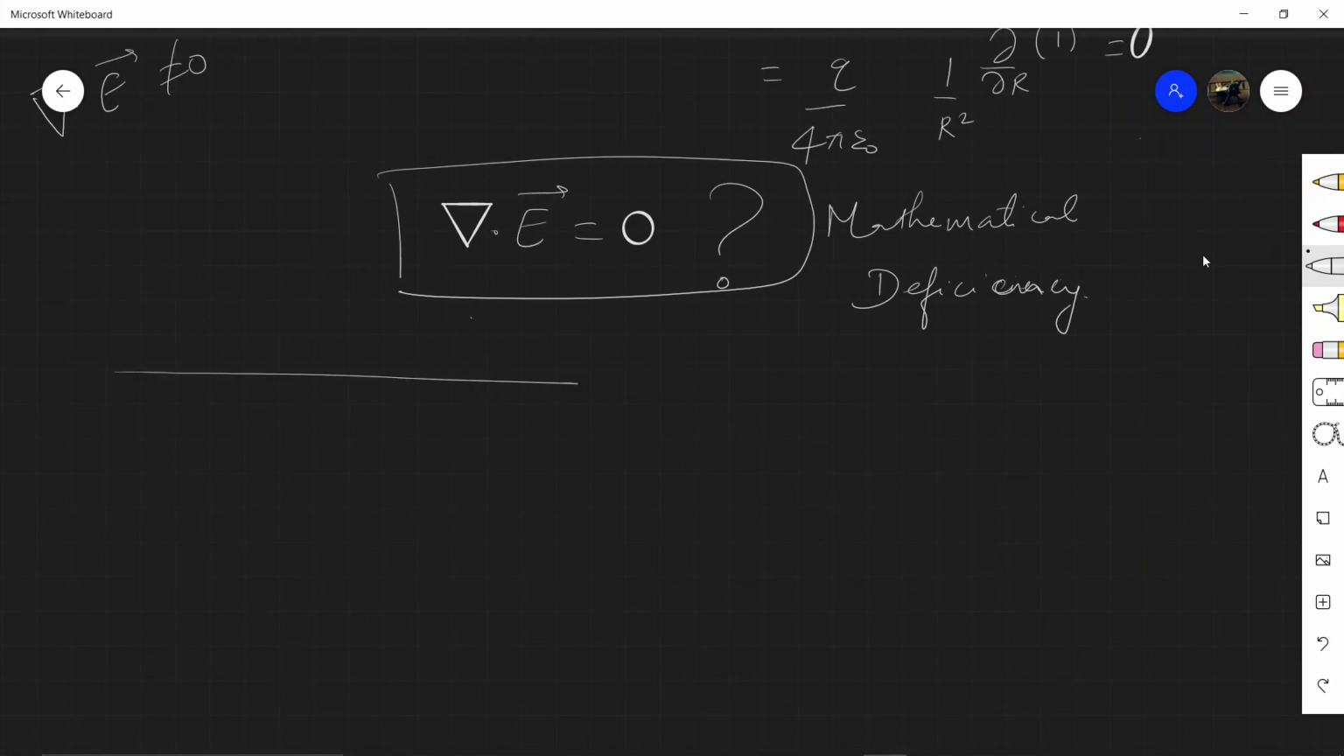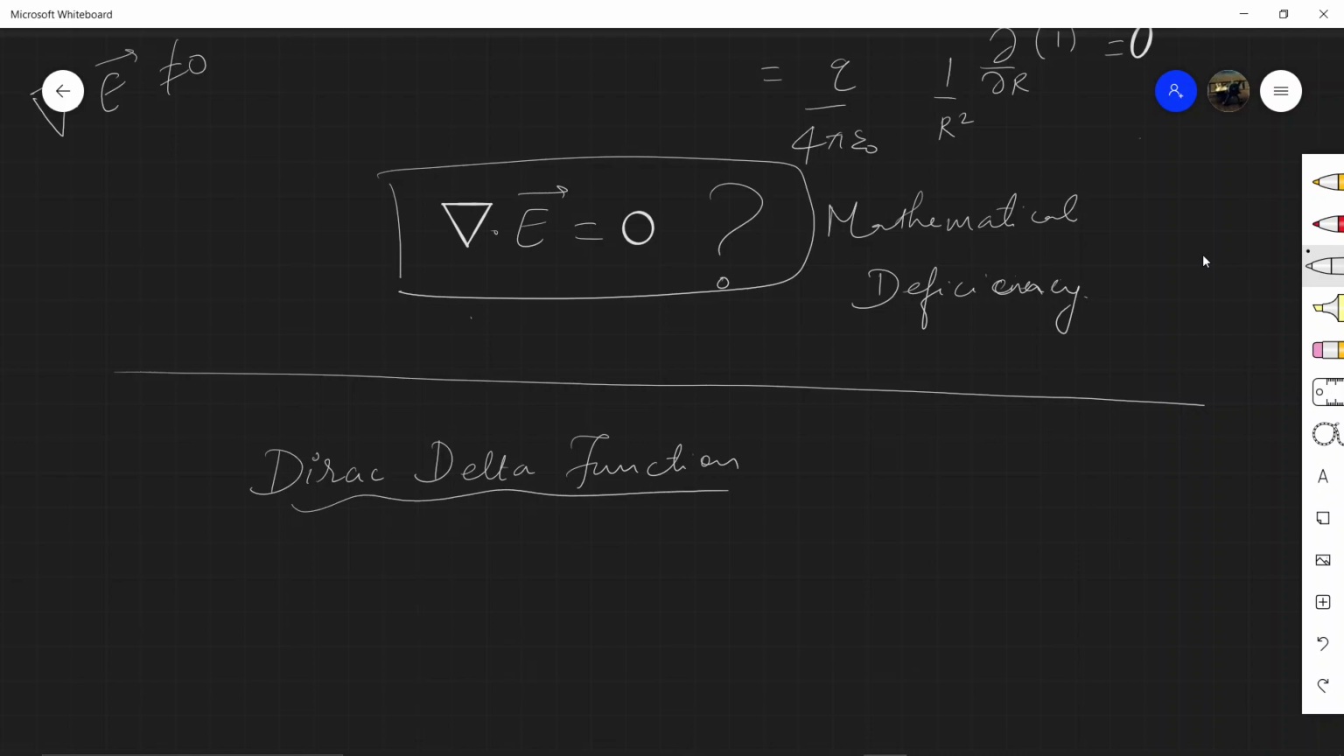Now before that, let me define a function which is known as the Dirac delta function, or simply delta function. It is written mathematically, suppose it is a function of the x coordinate, it is given by delta x. Delta x is undefined at the point x equal to 0 and it is 0 for all other values of x.